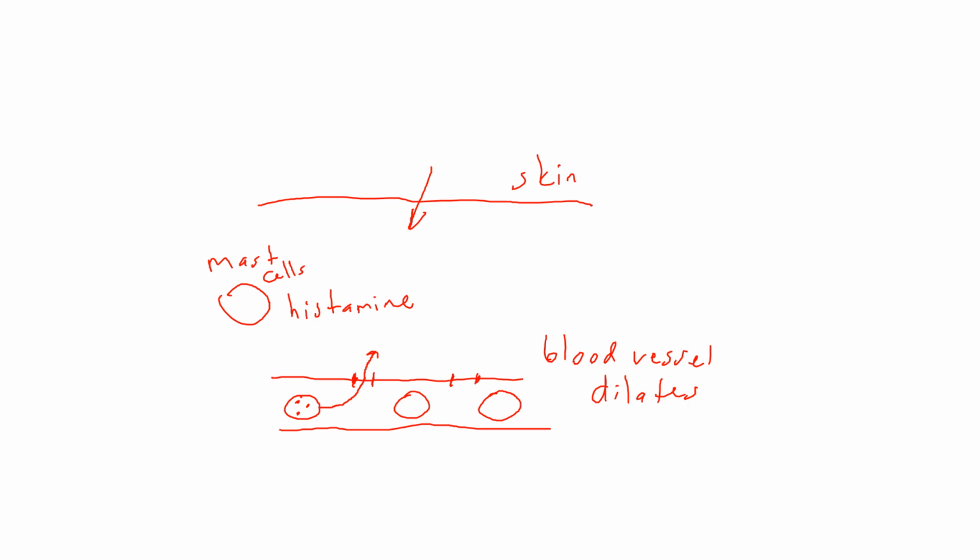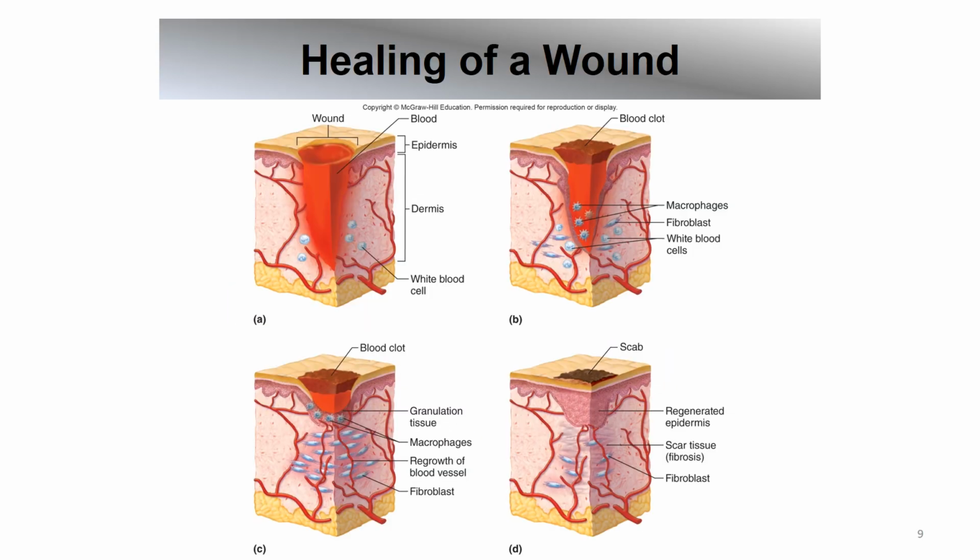It dilates the blood vessel and allows the white blood cells to exit so that the white blood cells can go and kill any bacteria that might be in this region and to also clean up the injured cells. Here, this picture is showing how the white blood cells are leaving the blood vessels to go to the injury site.